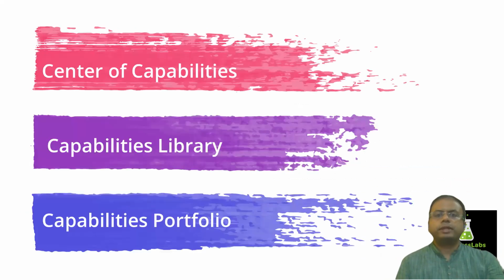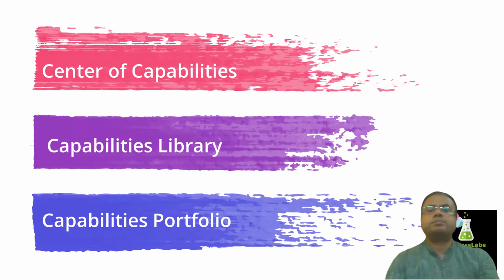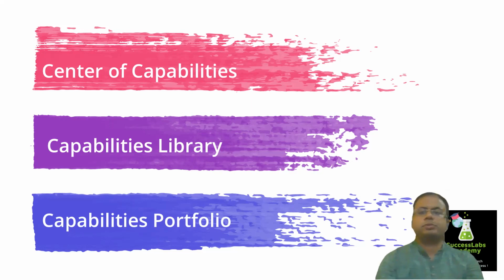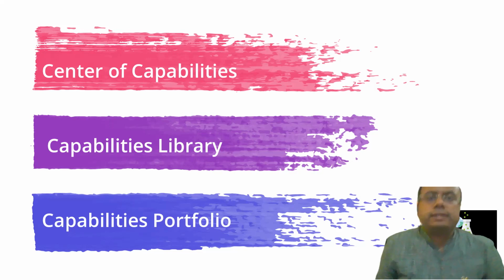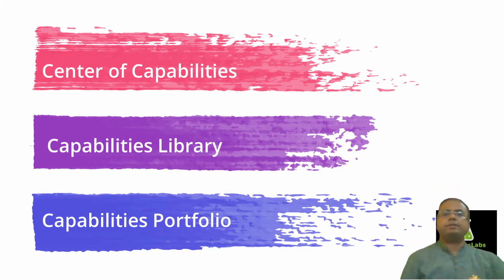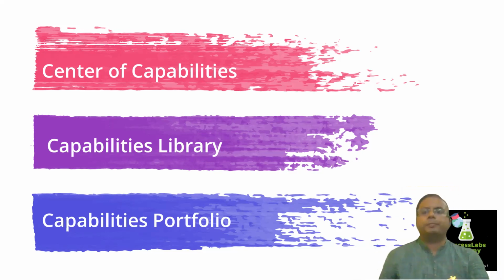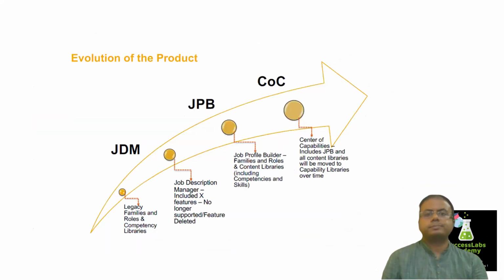So now coming to the next part. Whenever I'm saying center of capabilities, here we'll be talking about two major things. One is the capabilities library. In SuccessFactors, we do have a capabilities library, and at the same time we do have a capabilities portfolio, right? We'll be talking about all these details in much more depth. So let's discuss what is the capabilities library and what is the capabilities portfolio.